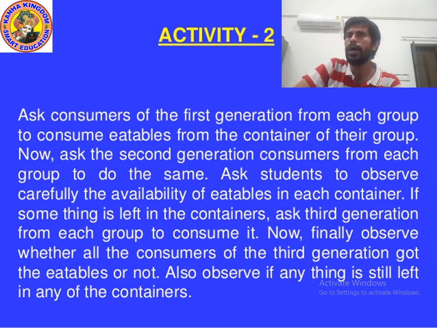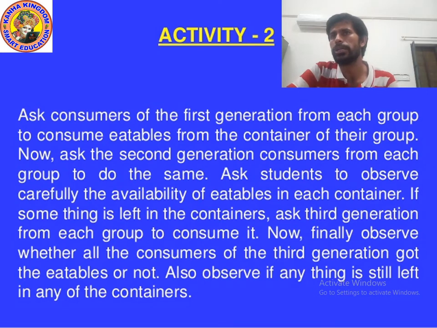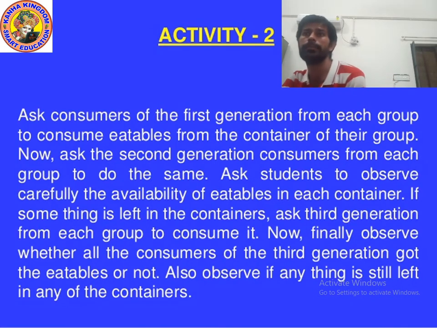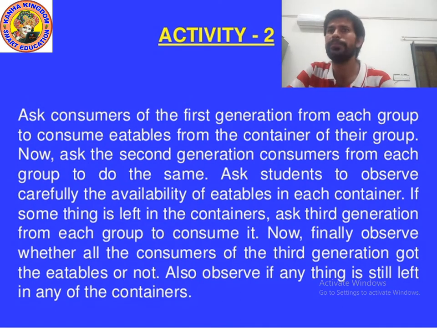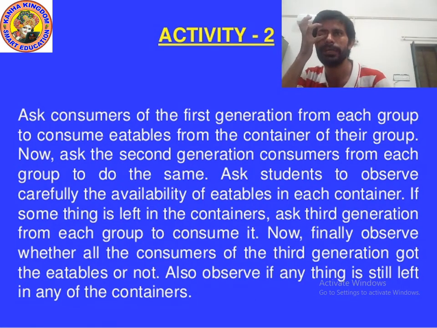So now what will you do? Ask the consumers of the first generation from each group to consume eatables from the container of their group. Now ask the second generation consumers from each group to do the same. Ask students to observe carefully the availability of eatables in each container. If something is left in the container, ask the third generation from each group to consume it.